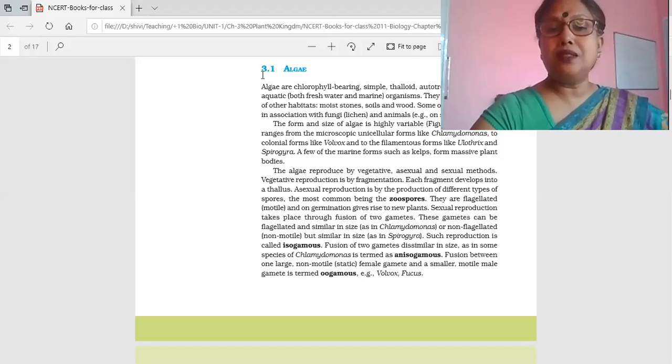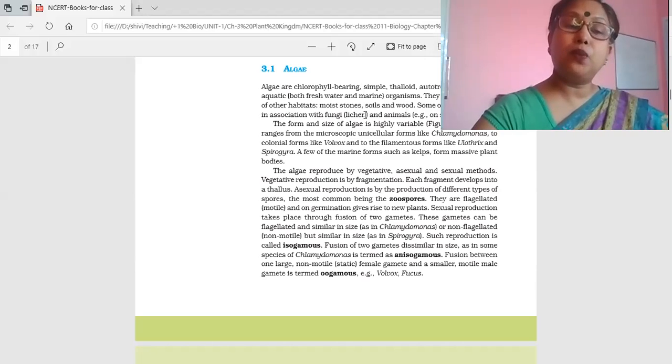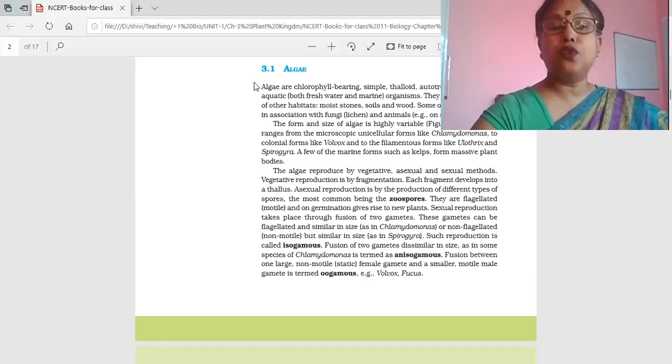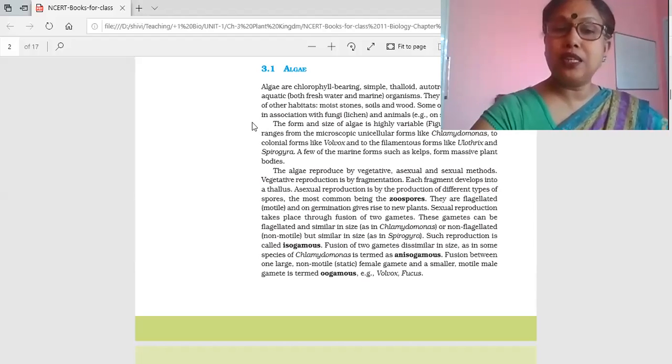Now see, the size and shape of algae varies. Sometimes you see them on moist stones, soil, wood, you may find algae there. A very special association algae performs sometimes with fungi, and then we use the term lichens. It is a symbiotic relationship between algae and fungi to form a structure known as lichen, which is very sensitive to pollution, therefore known as a pollution indicator. Sometimes it is present on sloth bear skin also.